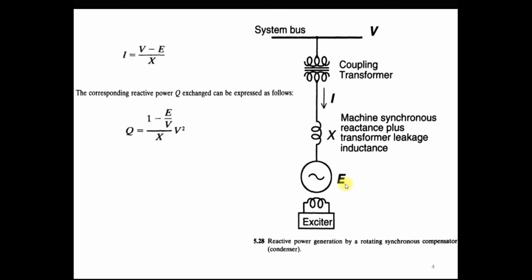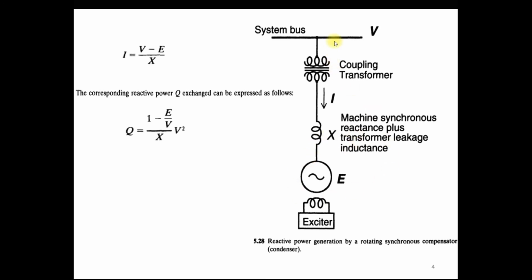When the internal voltage of the synchronous condenser is higher than the system bus voltage, it means that the current is negative. Current is negative, it means that the synchronous condenser provides leading reactive power to the system. It means that it injects reactive power into the system. So at that time, the synchronous condenser acts in capacitor mode.